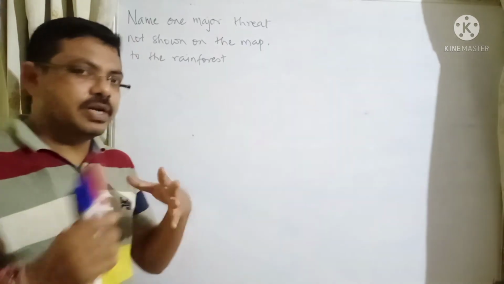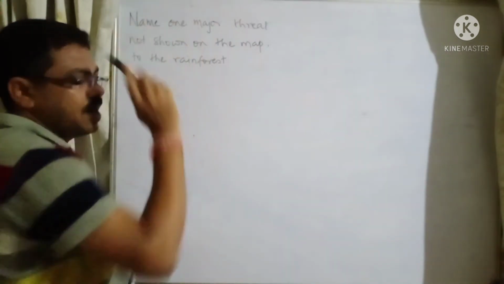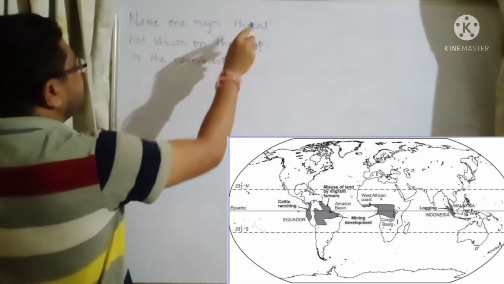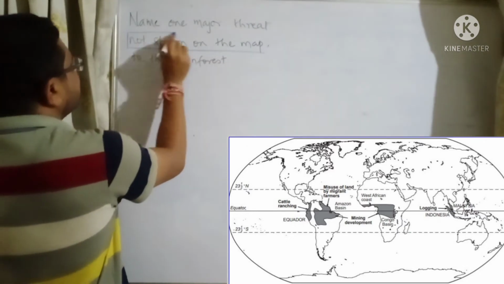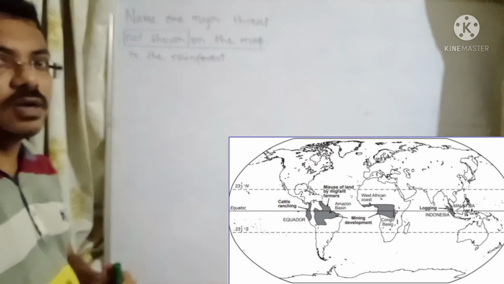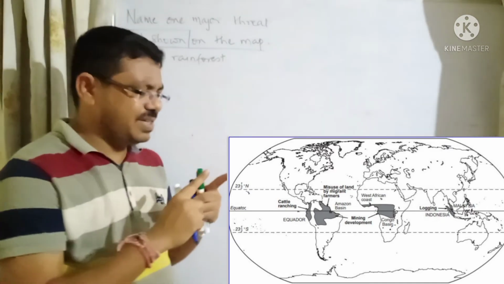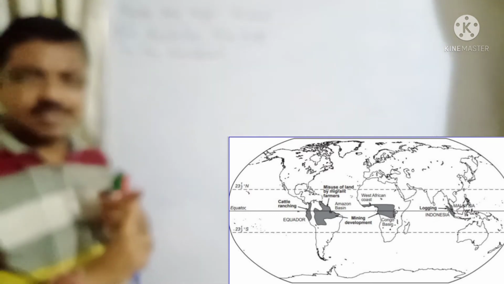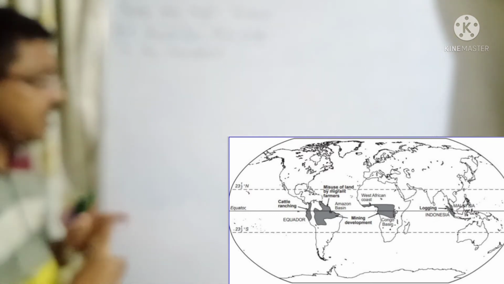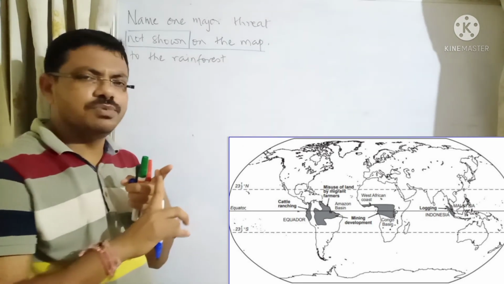Okay. Now look at question number 2. The question says: name one major threat not shown on the map to the rainforest. Whatever is given on the map, we will not consider. On the map, what is given? Cattle ranching is given, misuse of land is given, logging is given, and mining is given. So mining, logging, cattle ranching and misuse of land by migrant workers are given in the map.